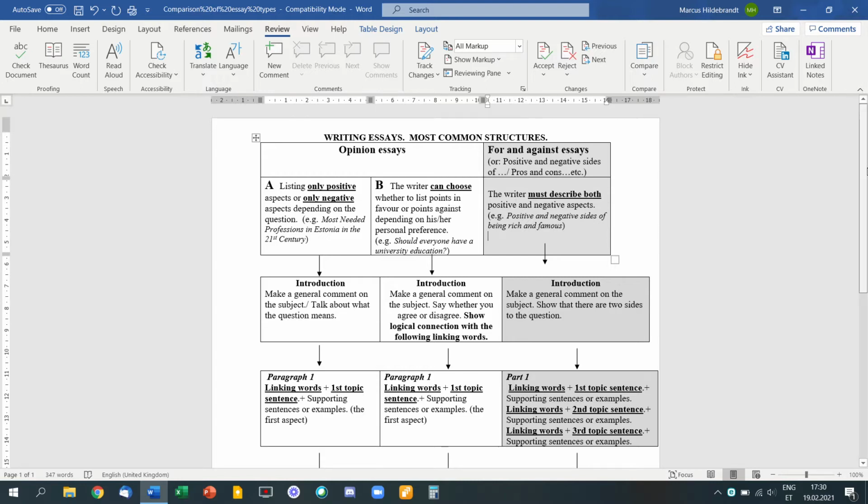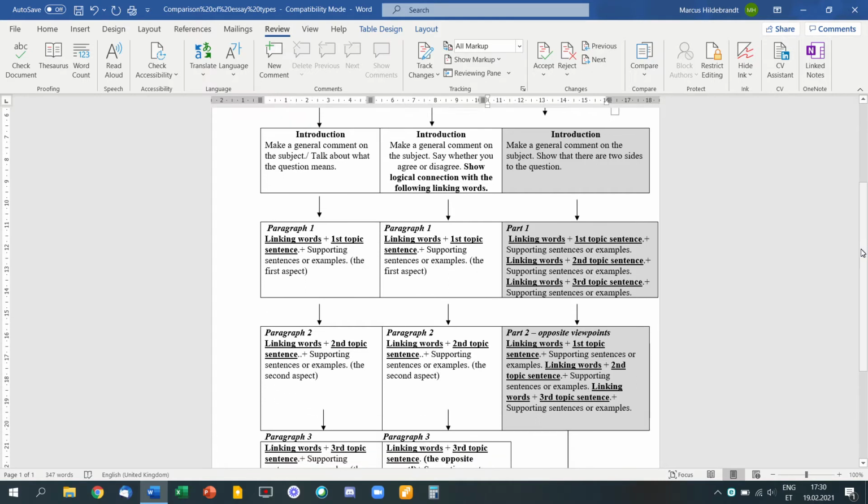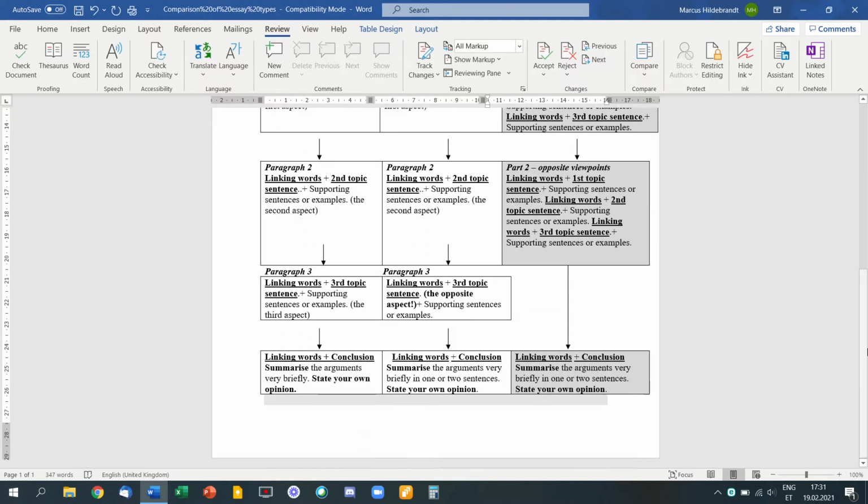In the main body, you have two paragraphs, one for the pro arguments and one for the con arguments. It is your own decision whether you first present the pro side and then the con side, or vice versa. A fourth paragraph in the for and against essay is your conclusion, where you summarize the arguments and then, if possible, give your own opinion.